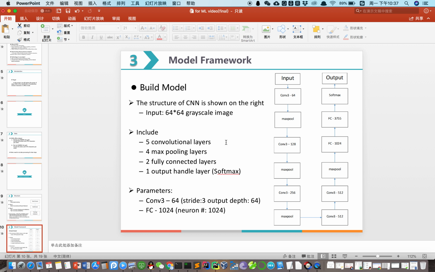Finally, we use softmax as our output layer to calculate the final probability. As the output range of softmax is from 0 to 1, it is suitable for computing probability. And then the sorted probability gives us the final class that every data belongs to.